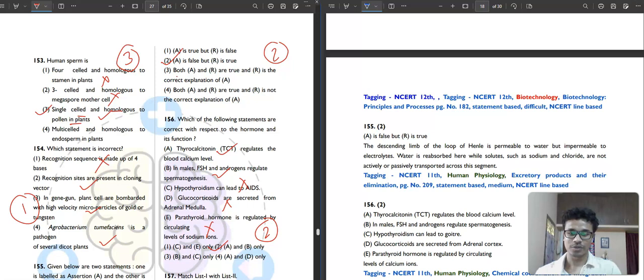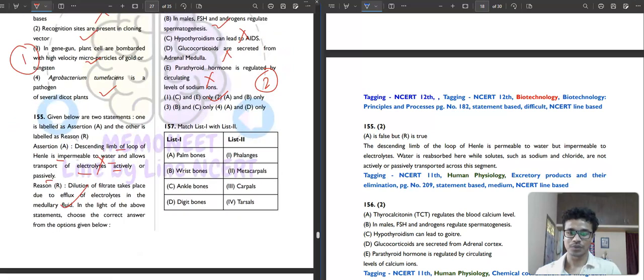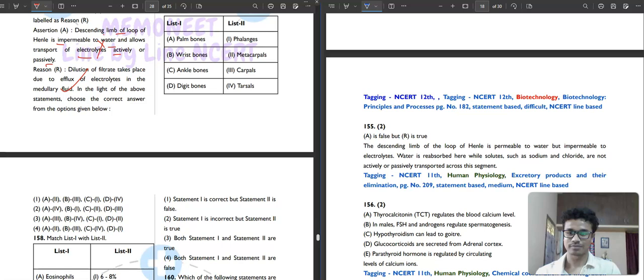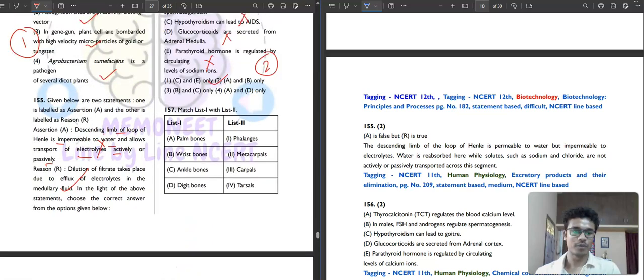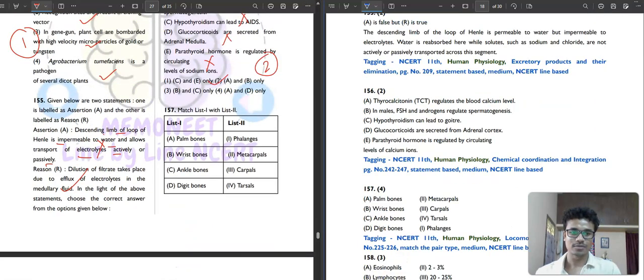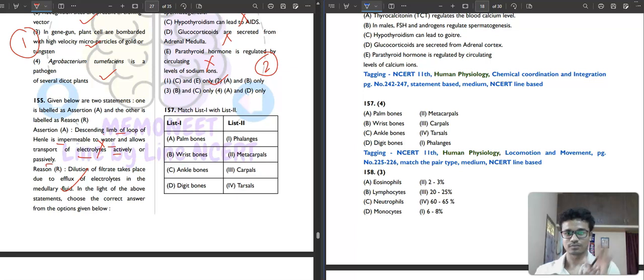Then moving to question 157. It is saying that you have to match it. Just match. Palm bones. Tell me, what are the palm bones? Here are your palm bones. The palm bones will be your metacarpals. Wrist bones, yeah, here are your wrist bones. What are the wrist bones? Wrist bones are the carpals.